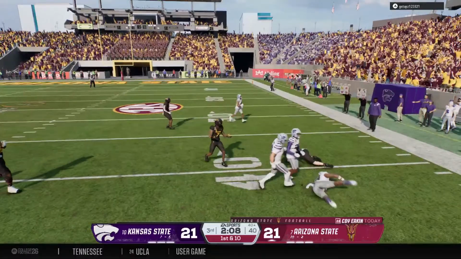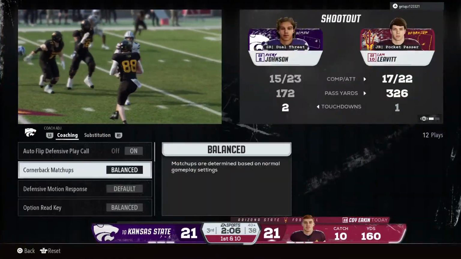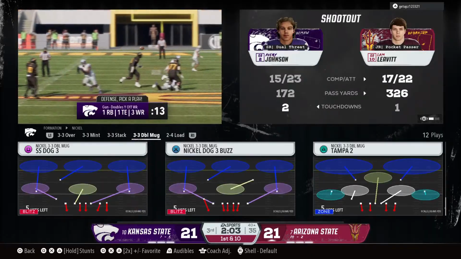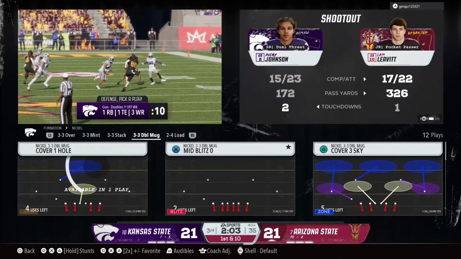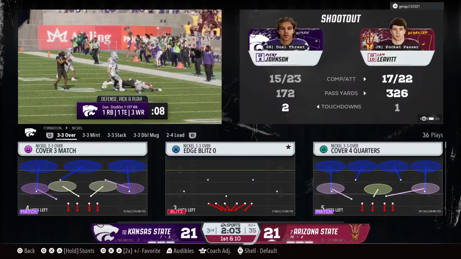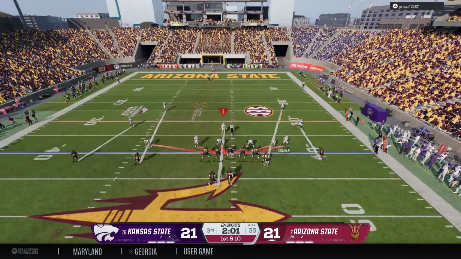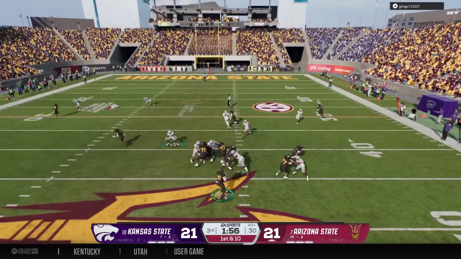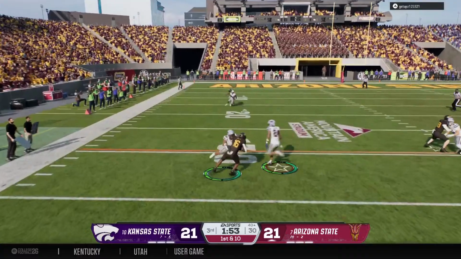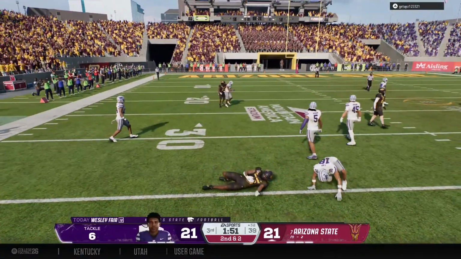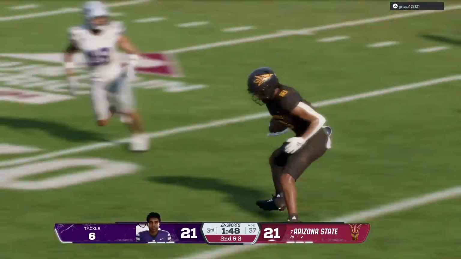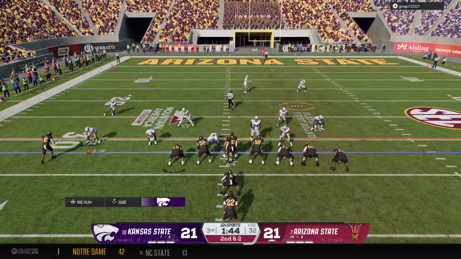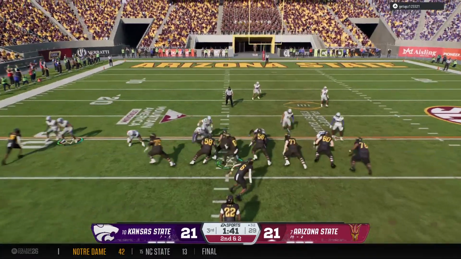Quick throw complete to the tight end. And he's brought down, but he does have enough for the first down. And there's the tight end who shows off his hands. And the Sun Devils are going to keep this drive moving. Off the play fake, looking to throw. That's reeled in. It's Hamilton. They make the tackle, but that pass creates a solid gain. Just a good job here by the quarterback. Got the ball out to his receiver. His guy eats up some yards, and they stay ahead of the sticks.